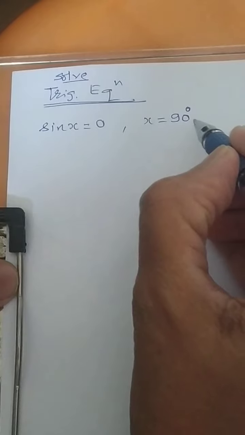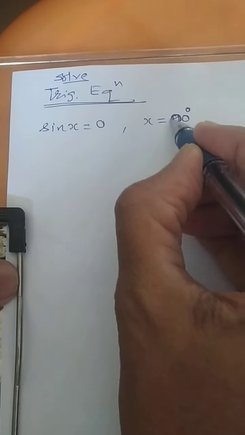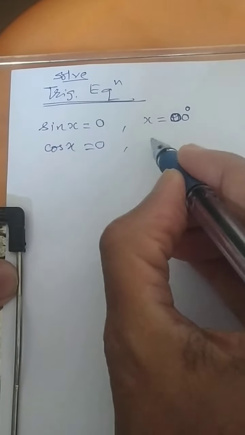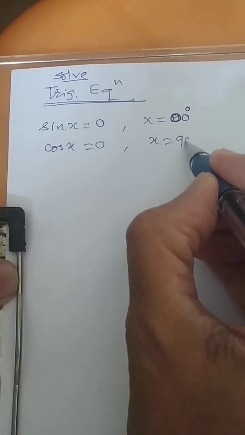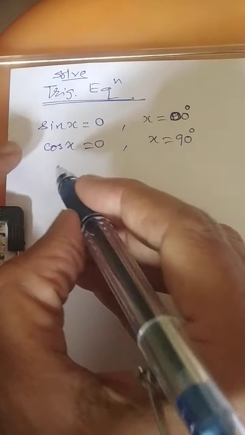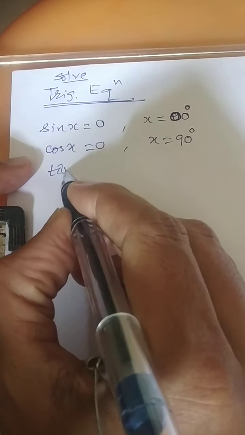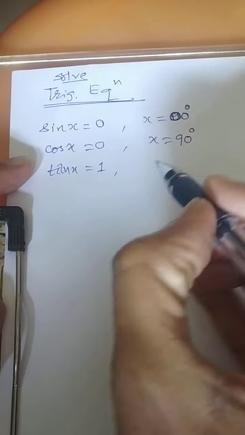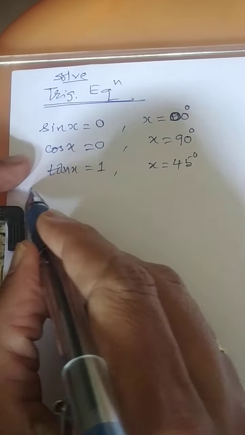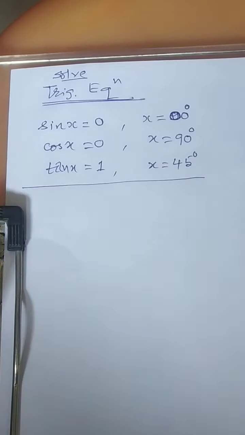You are writing 0 degrees. Similarly, if cos of x is equal to 0 is asked, then you are writing x is equal to 90 degrees. Do you remember? In case tan of x is equal to 1 is asked, then you are writing x is equal to 45 degrees. Today also you will get this type of question, but the answers will be apart from this. It will be more exploration of that.